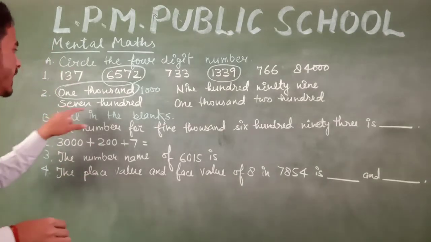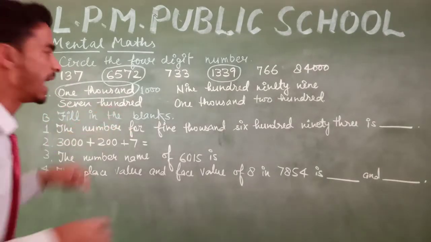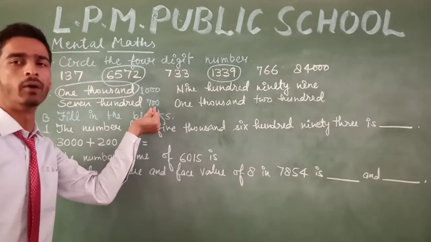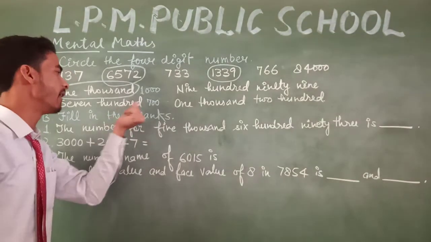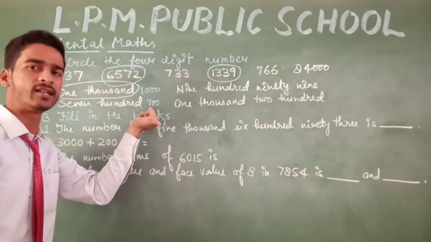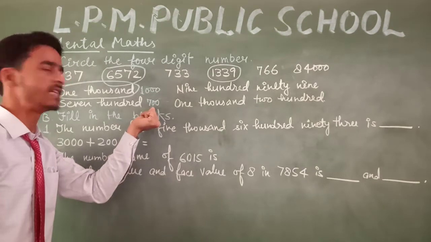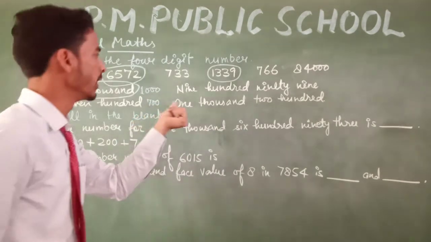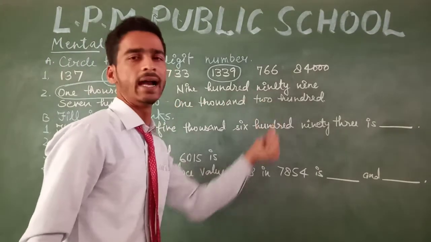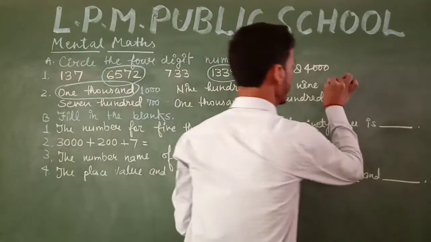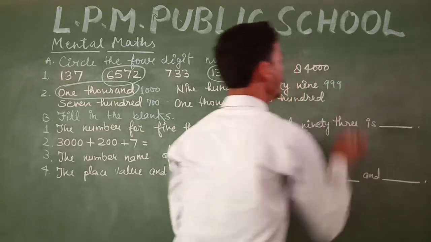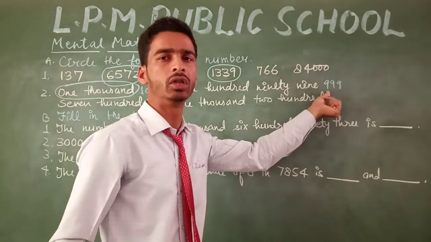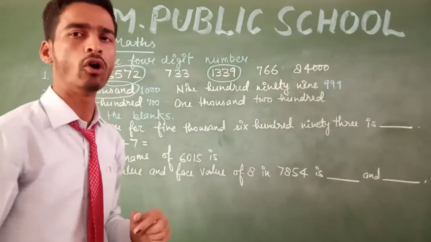And now the next is 700. 700 means 700. That is a 3-digit number. We can see here that in figures we can write 700 this way. There are 3 digits, so we have not circled it. And the next is 999. We can see here that in 999 there are 1, 2, 3 digits, so we have not circled it.